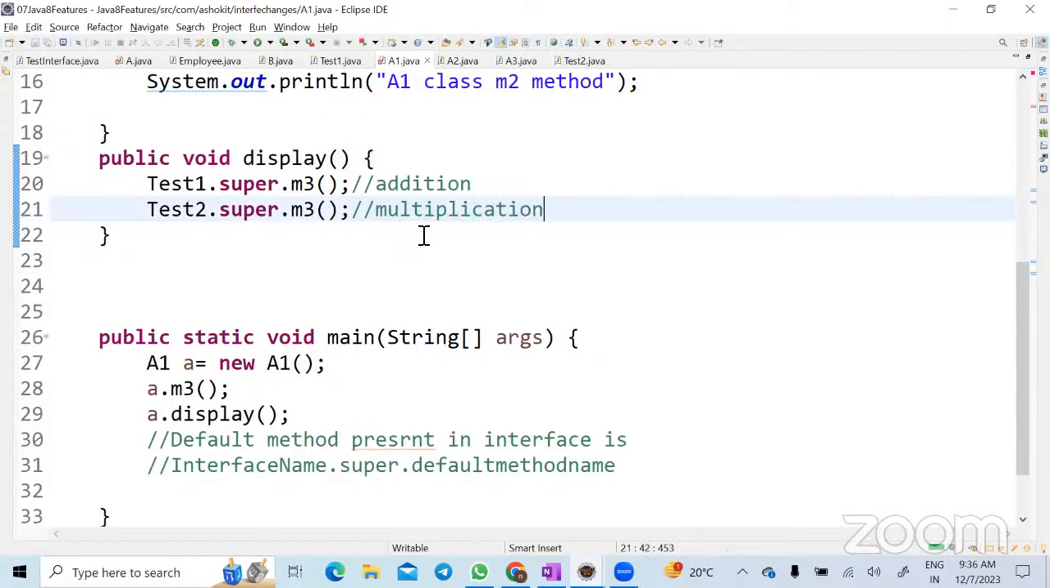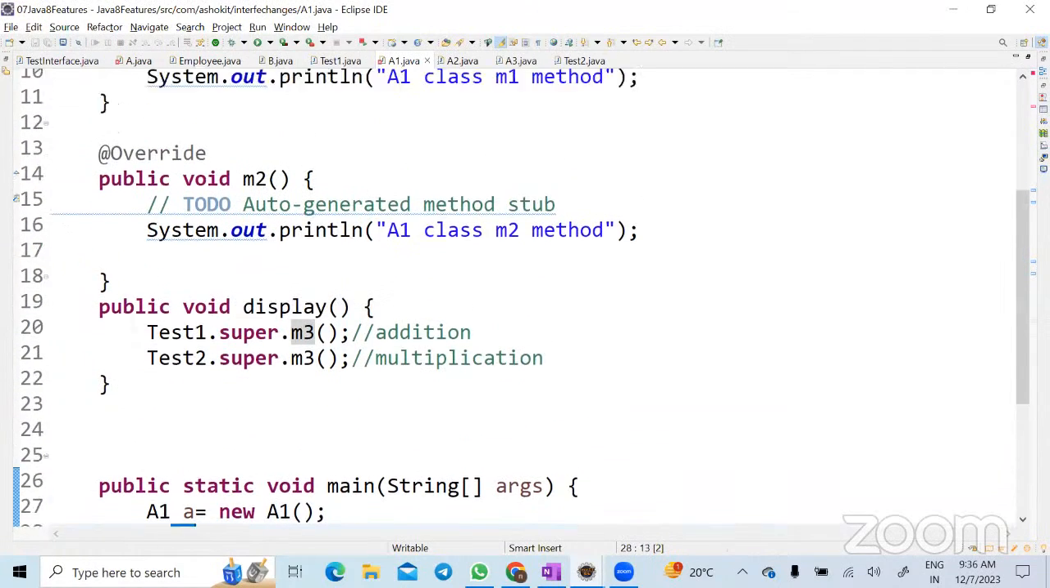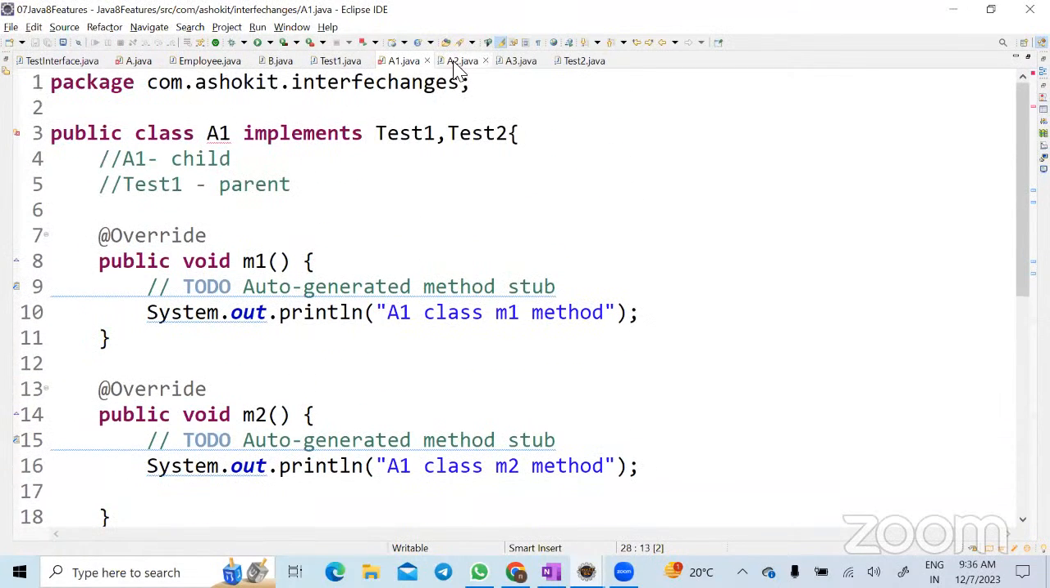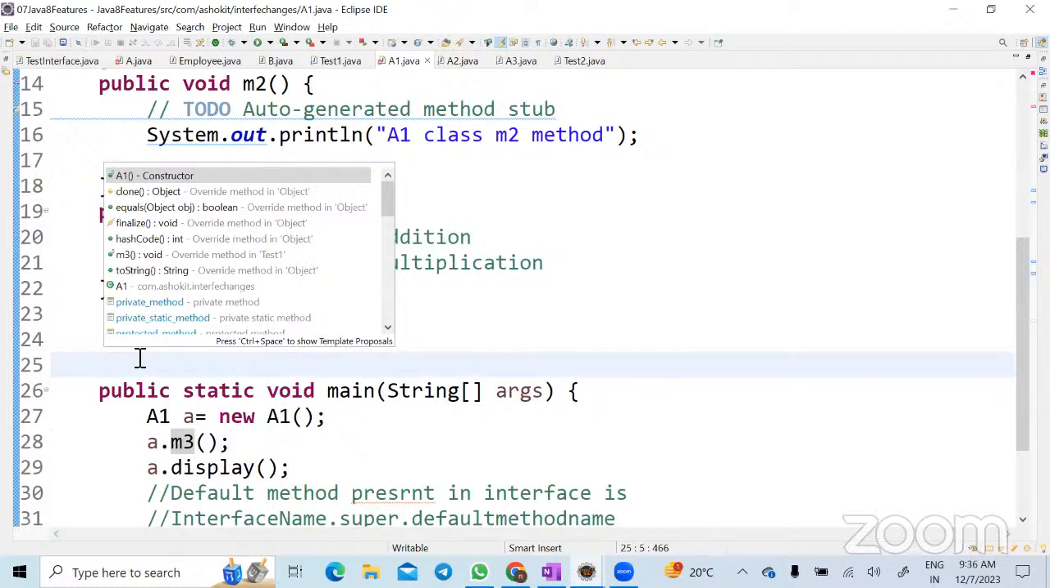Sir, what about line number 28, sir? Like here, which one will be called? A.m3 means? Overridden. A.m3 means, okay, now there is an ambiguity. That's the reason you are getting a question. See, compilation error. So even in a normal interface multiple inheritance, if you are having the same method in multiple interfaces and you are not overriding, there is ambiguity for the compiler, right?